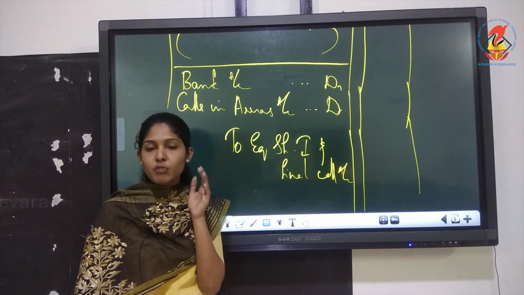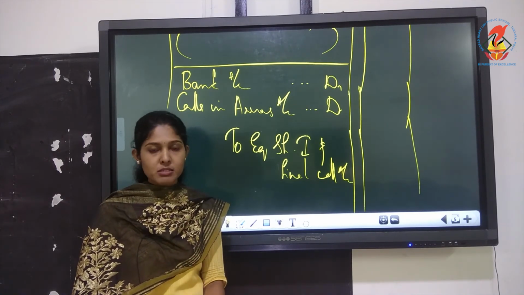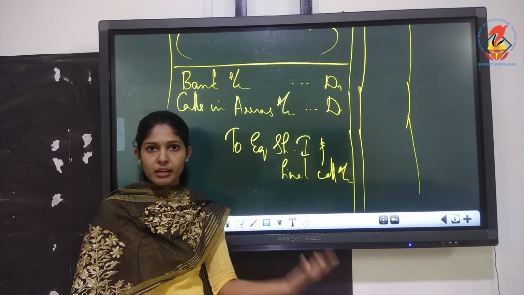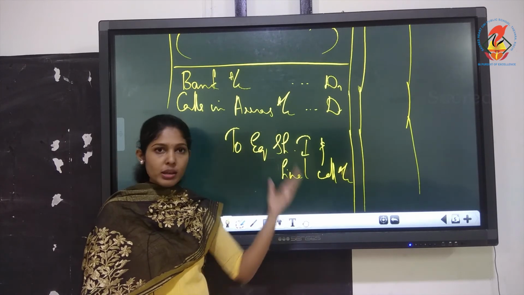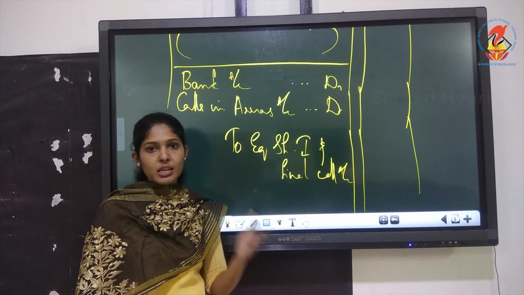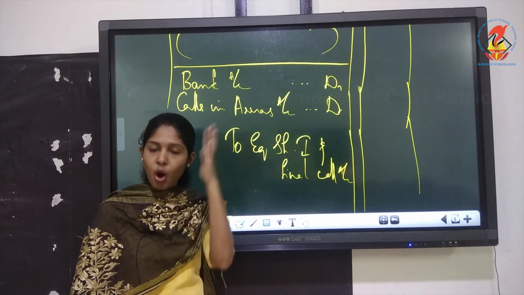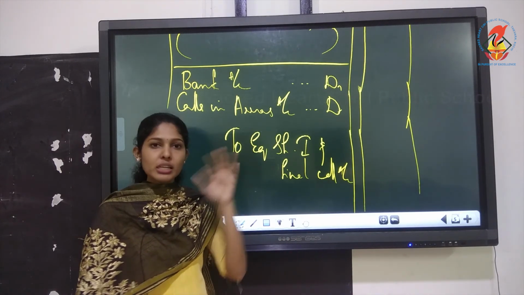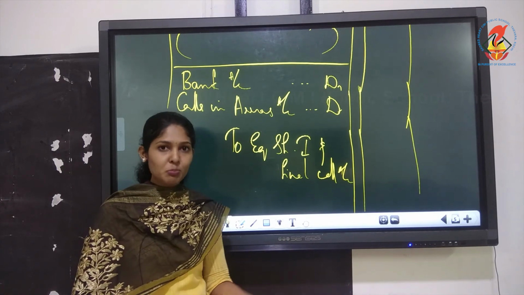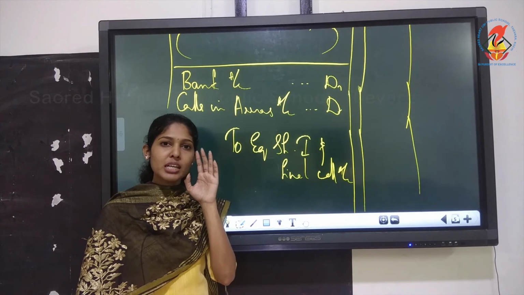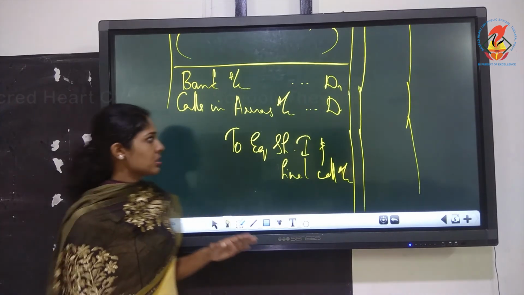Don't do it like that for a comprehensive question, especially in this chapter, because there will be premium with certain installments, there will be calls in arrears with certain installments. So, better you read the entire question first, get an idea of the whole question. Then, if you get confused in between, you can re-read, there is no problem. But first of all, you must read the entire question.